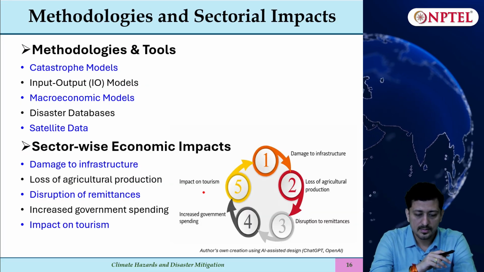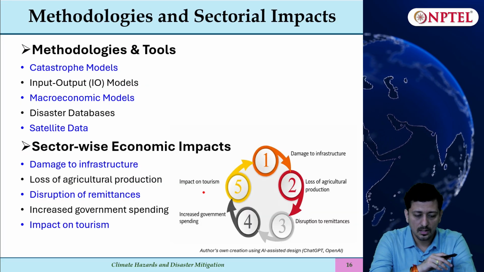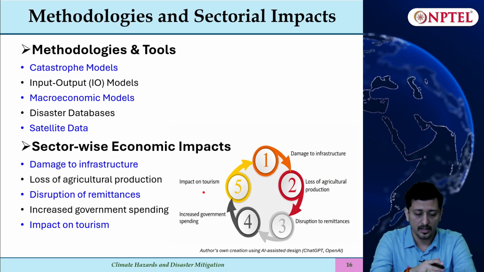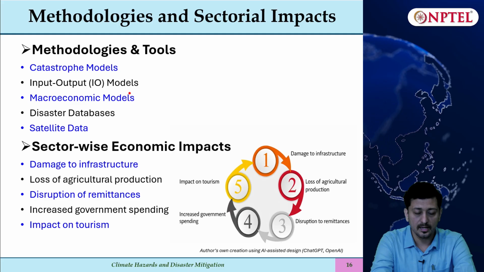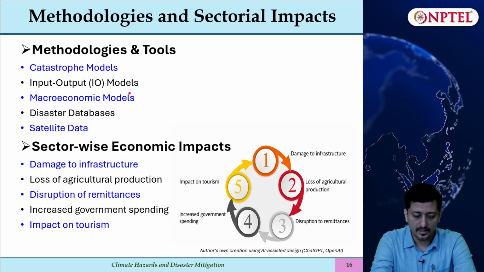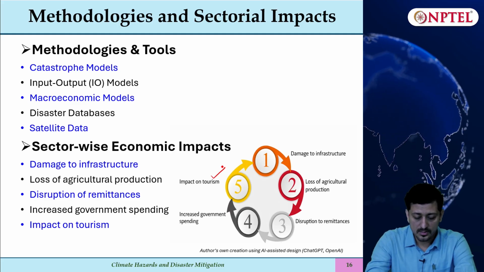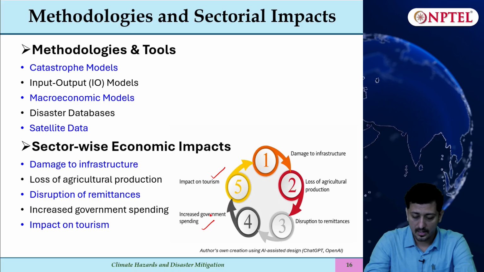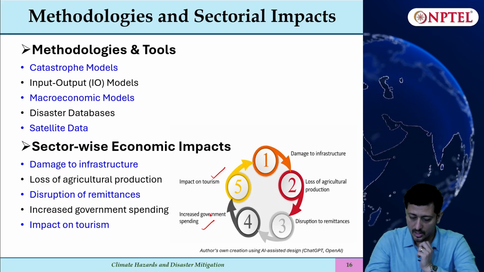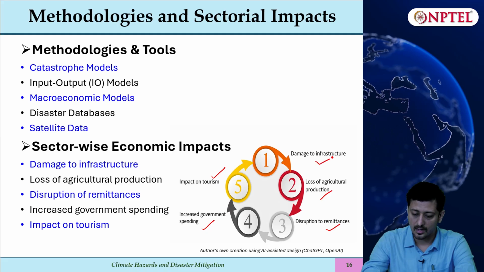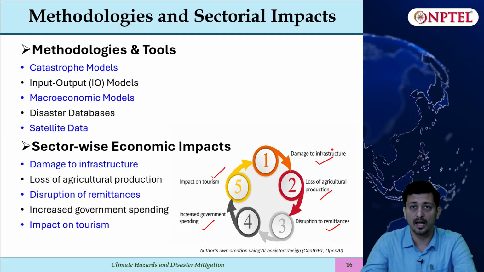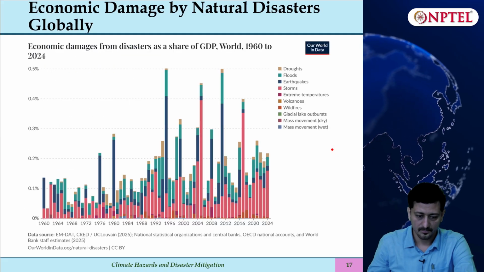Methodologies and sectoral impacts. Methodologies and tools include catastrophe models, input-output models, macroeconomic models, disaster databases and satellite data. Sector-wise, disasters could impact tourism, increase government spending, cause a loss of agriculture production, disrupt remittances, and ultimately have a very large effect on the infrastructure as well.